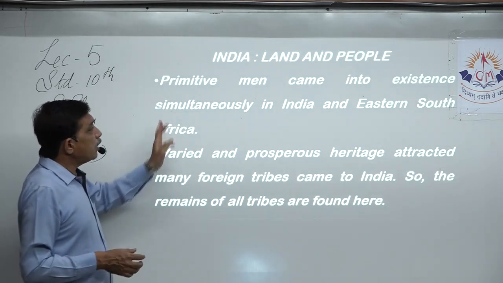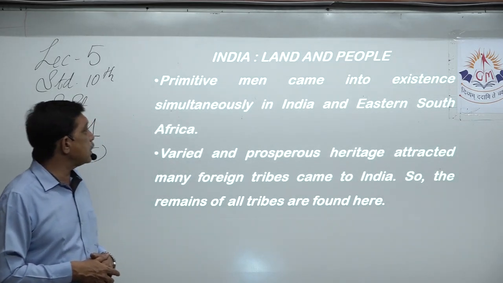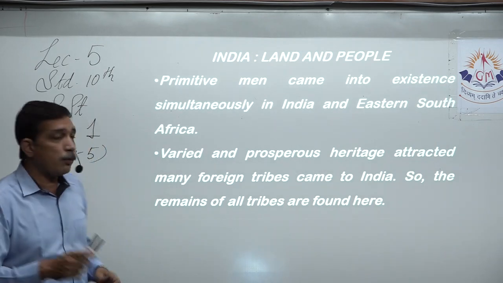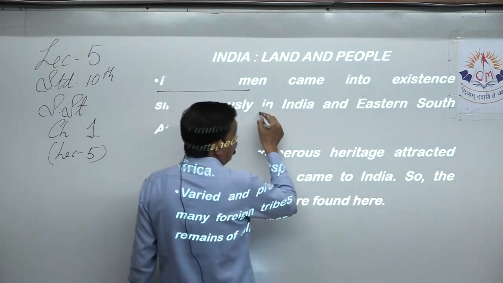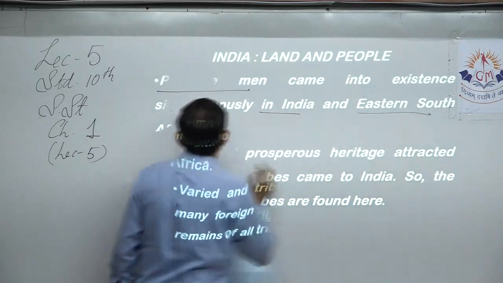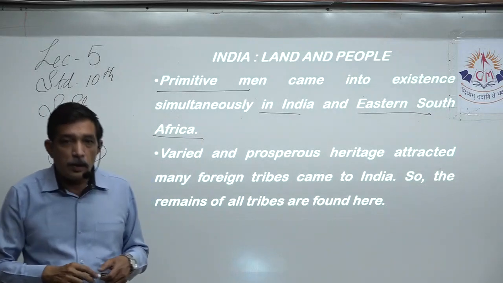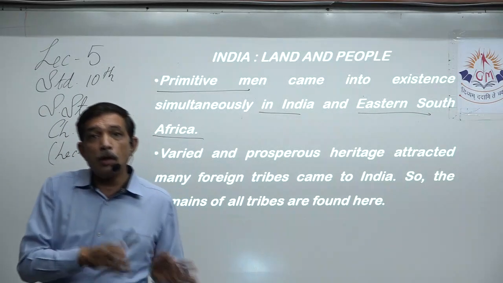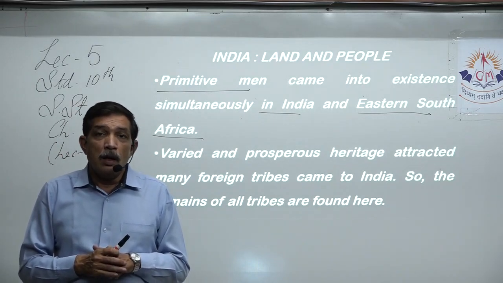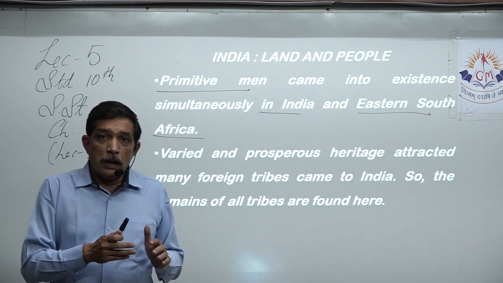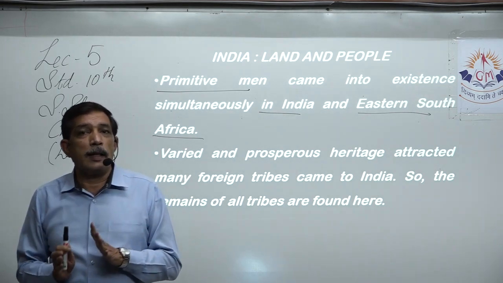So primitive man came into existence simultaneously in India and Eastern South Africa. Things to remember is simultaneously. Primitive men in India, Eastern South Africa. Now we all know that the evolution of human beings from apes got nearly complete at the same time in Africa and in India.